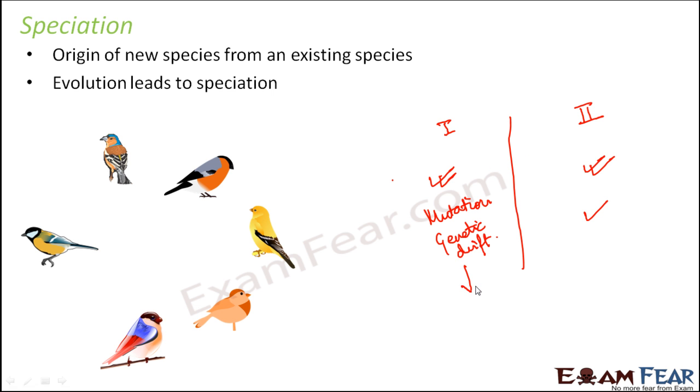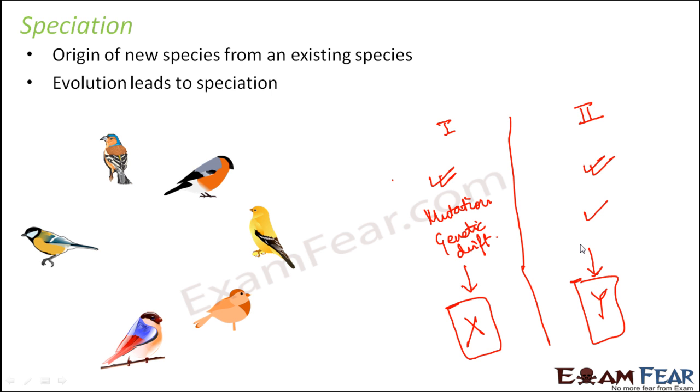Now after a very long period of time, you would see that even though you started with almost similar organisms, here you have X and here you would have Y. That means because of the variations and the small changes that took place over a large period of time, both of these ended up becoming a new organism altogether. So basically these new species which are formed from the original one, that is called speciation.